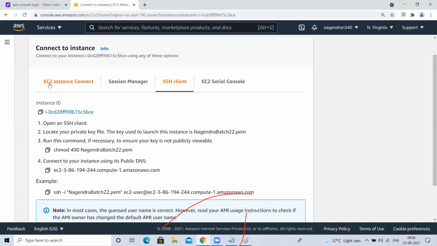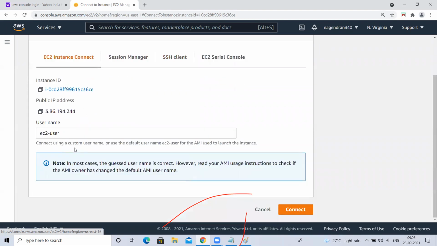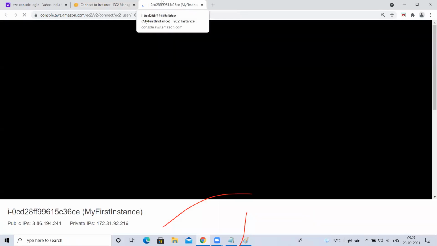One is SSH, there is EC2 Instance Connect, Session Manager, and SSH Connect. Let's try with the first one, EC2 Instance Connect. If you select this, you just click on connect. See, the default username is EC2-user. Click on connect. It will open another browser.